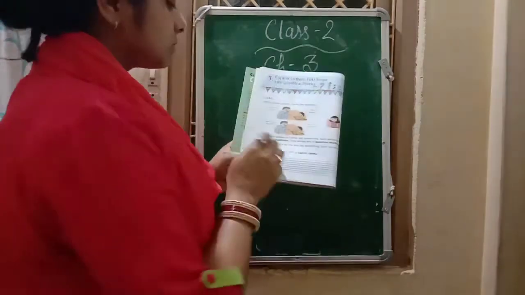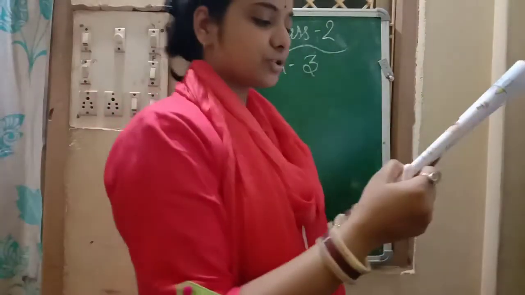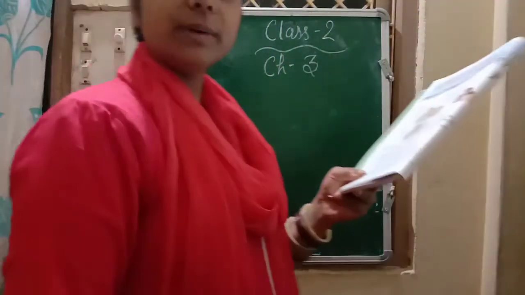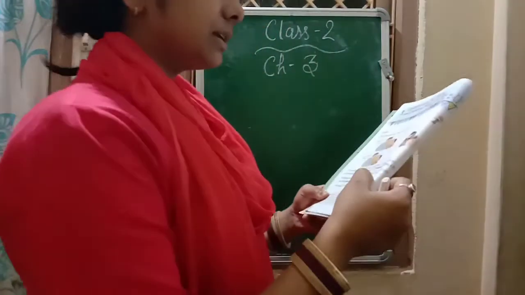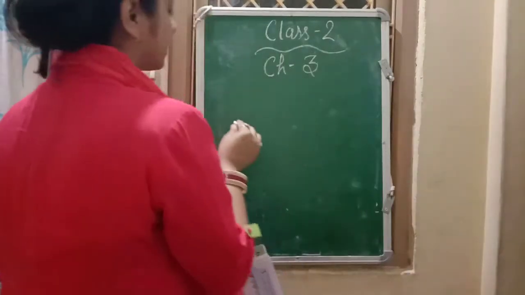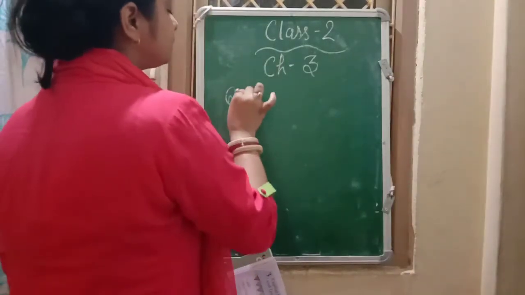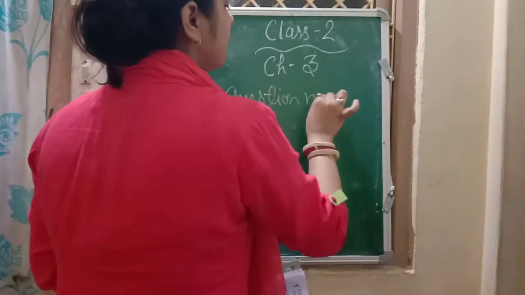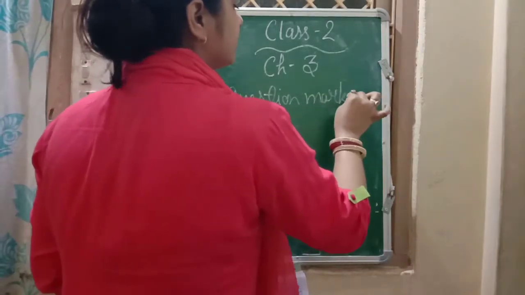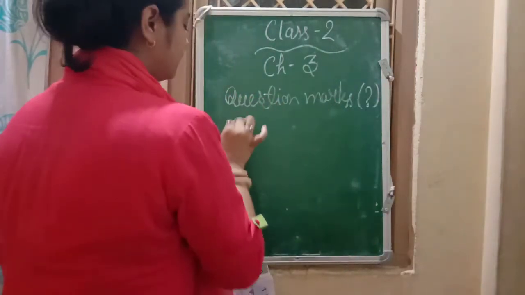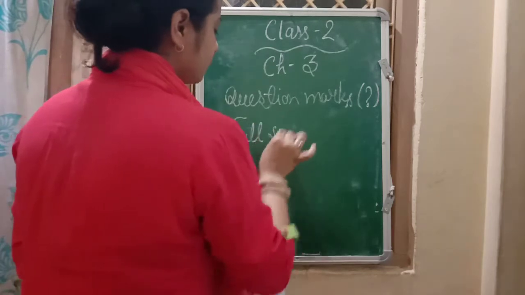Okay. So firstly we have to know what are question words, capital letters and full stop. The sentence spoken by the father asks something. Such sentences are known as questions. They always end in a question mark. This is the sign of a question mark, and this is a full stop.